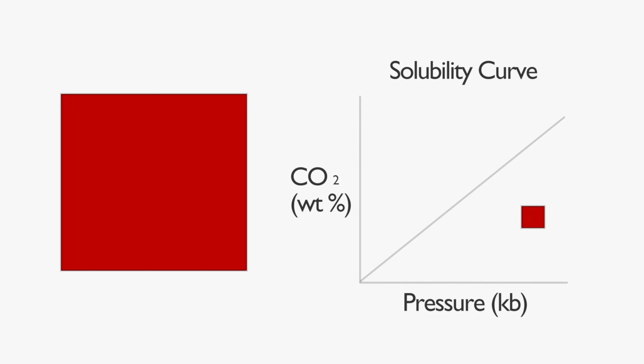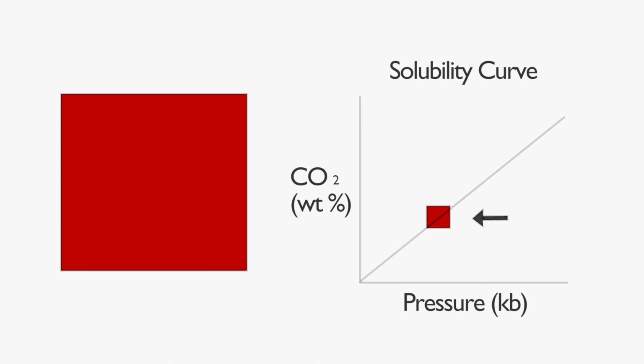The diagonal line represents the maximum amount of carbon dioxide that a magma can hold at a given pressure. So at high pressures, it can hold a lot of CO2, but at lower pressures, it can hold less. As magma rises through the crust, the pressure will gradually decrease while still holding all of its carbon dioxide.